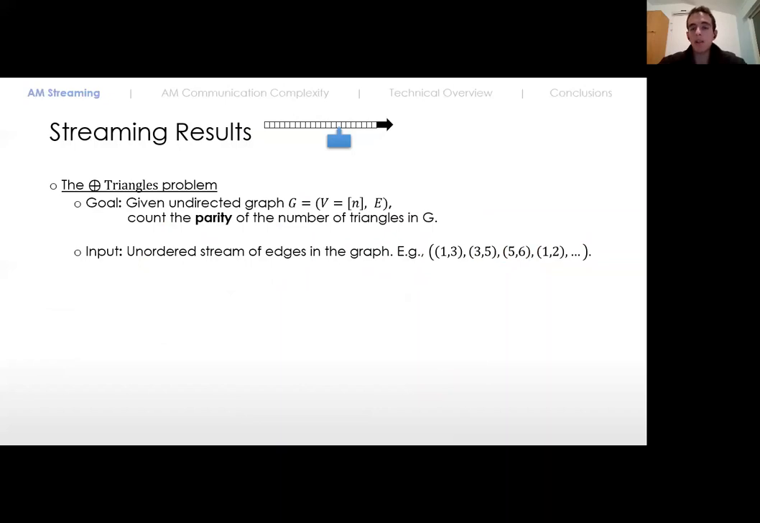Our second result is on a problem called the parity triangles problem. In the parity triangles problem, we have a graph whose vertices are all the numbers between 1 and n, and the input to this problem is the edges of the graph. The goal is to count the parity of the number of triangles in the graph.